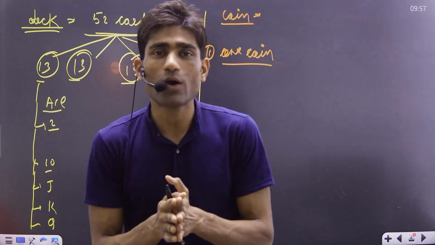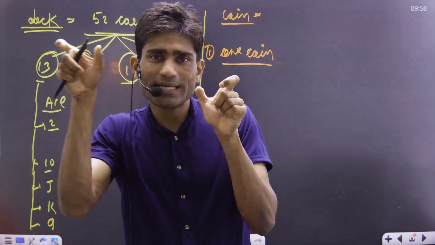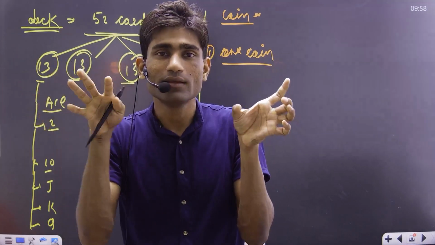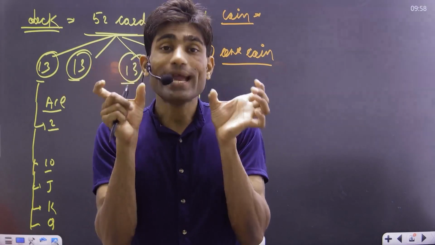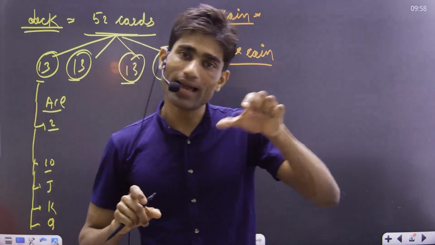tell me how many outcomes are there? Only 2 outcomes, whether it is a tail or a head. Tail means tail, T-A-I-L, not T-A-L-E. We have 2 outcomes when we toss a coin: one is the tail and another one is the head.